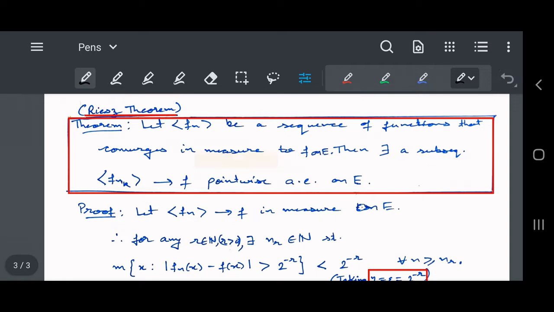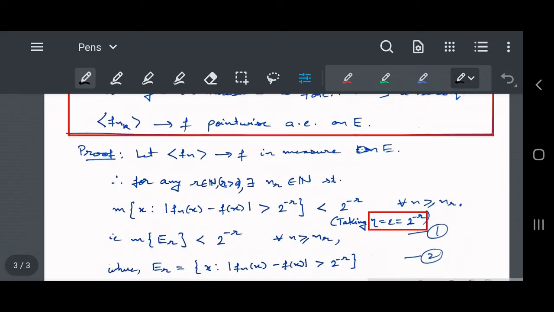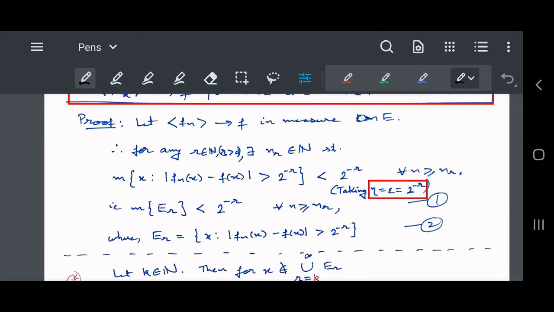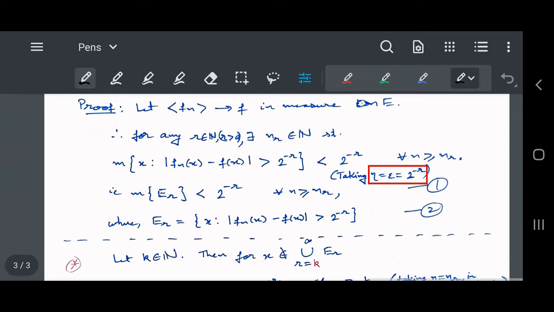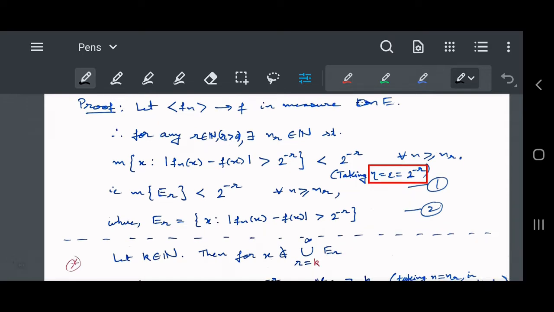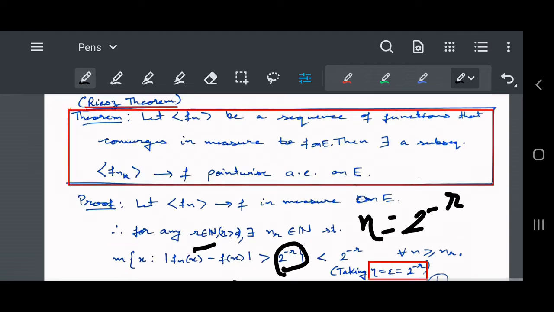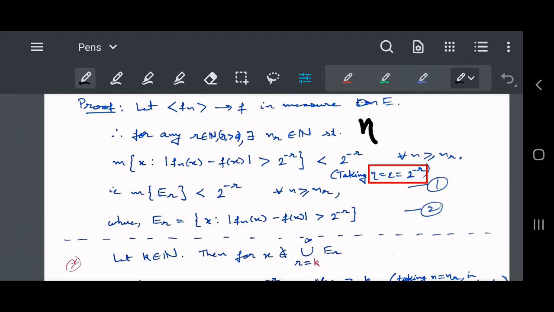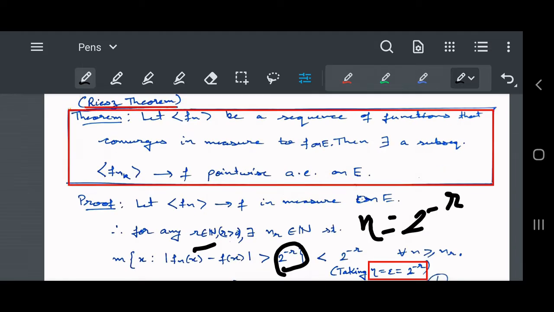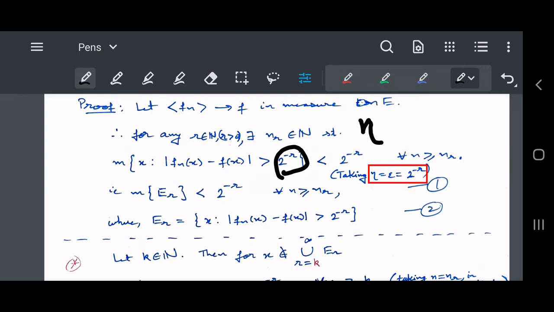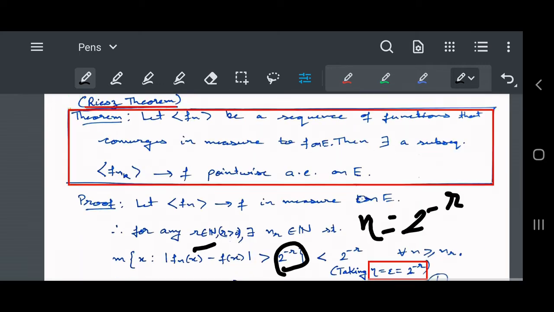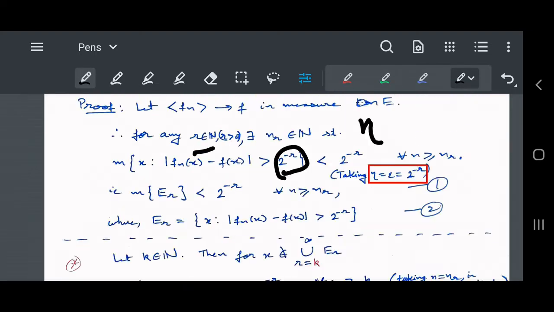So what does the proof say? For that we will assume that f_n is a sequence of functions which is converging to a function f in measure. After considering that, we have to write the meaning of it, and the trick is that we will consider the definition of convergence in measure. For that, eta we will take as 2 to the power minus r for any natural number r. So for every natural number r, eta will be taken as 2 to the power minus r.